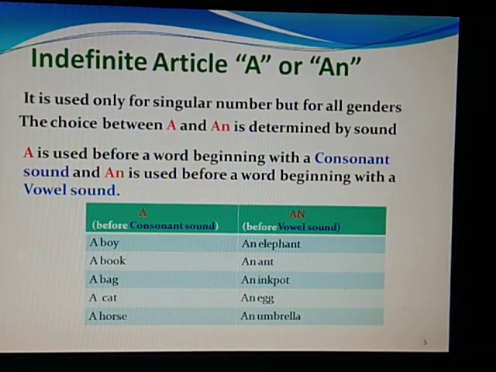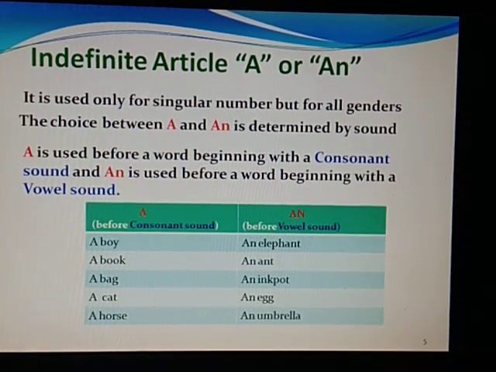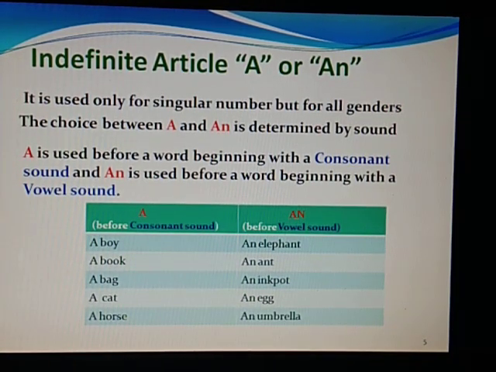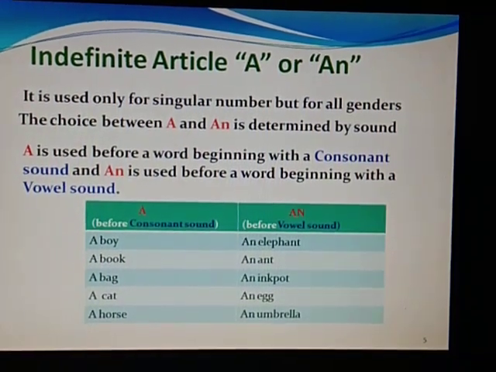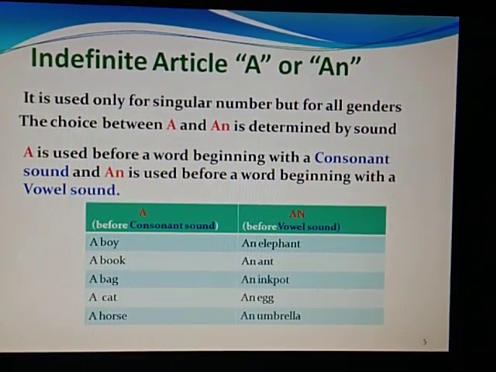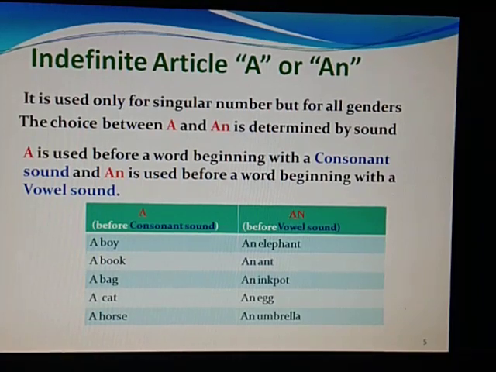Now what are indefinite articles? That is a or an. So here we will see how we are using a or an. It is used only for the singular number but for all genders. The choice between a or an is determined by sound. Now a, as the rule says, is used before a word beginning with a consonant sound, and an is used before a word beginning with a vowel sound.